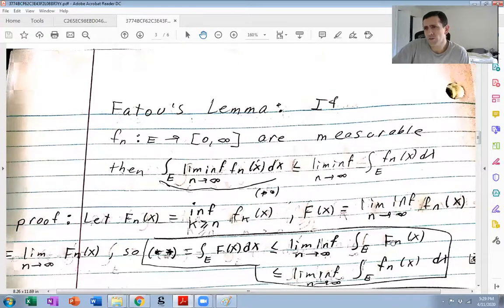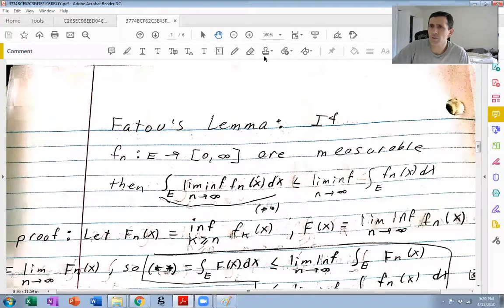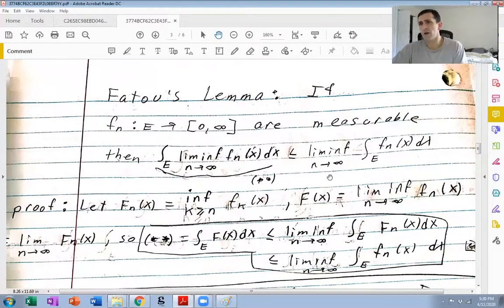Well, trivially big Fn of x, should be a dx here, but whatever. It's kind of annoying me, so I'm going to put the dx here. Give me 1 second. Don't know why it annoys me, but anyway. Okay, so I'm happy now.